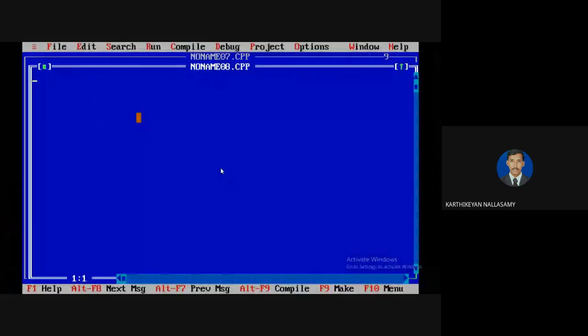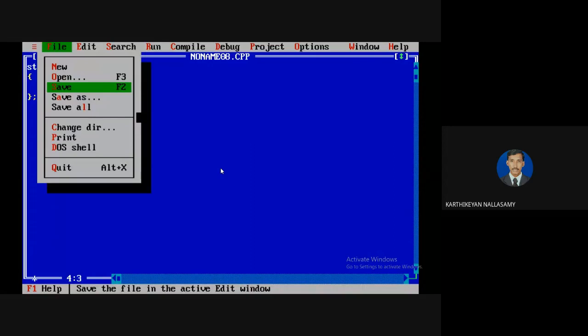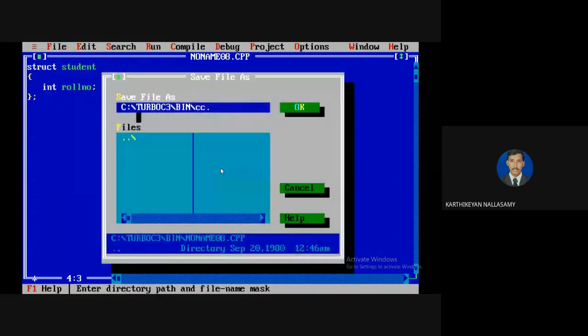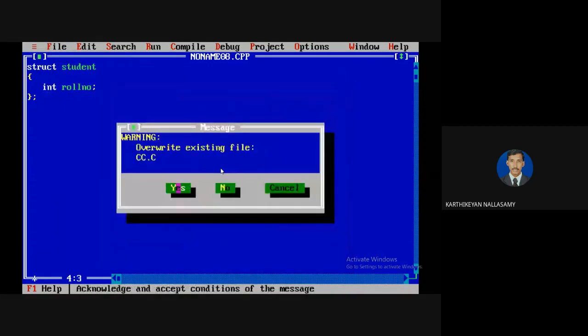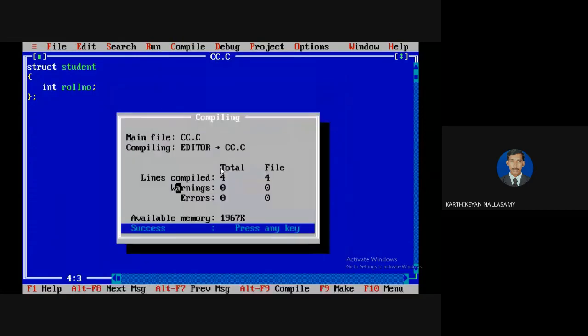Let us define a structure in C language. For example, I'm going to define a student structure with only the student name, and finish it. First, I'm going to save it as a .c file, otherwise it will be considered C++ and make some errors. Now I'm going to compile. No errors.